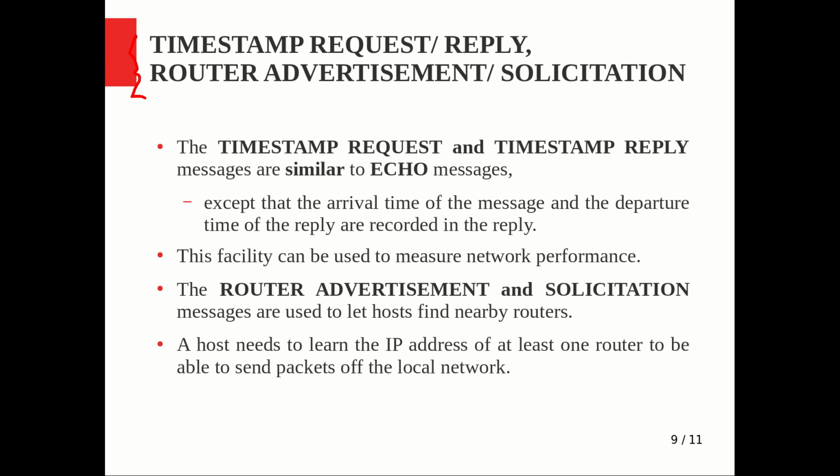Once it is taken by the nearby default gateway, it will find the next router, like that. But as far as a host is concerned, the very first level router should be known to it, maybe by means of a router solicitation message. And the router itself can advertise its presence by an advertisement message, right?